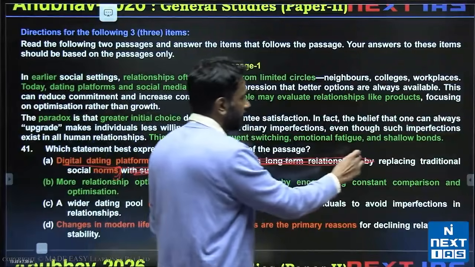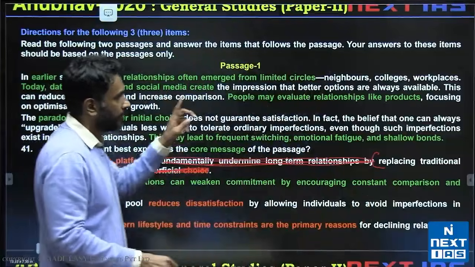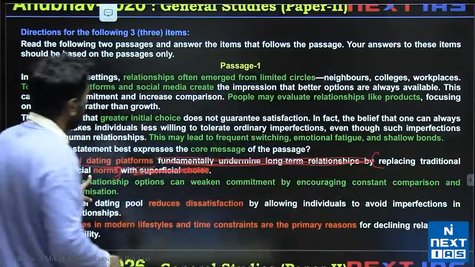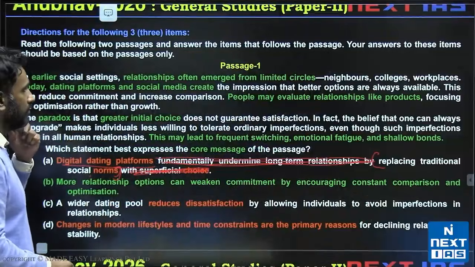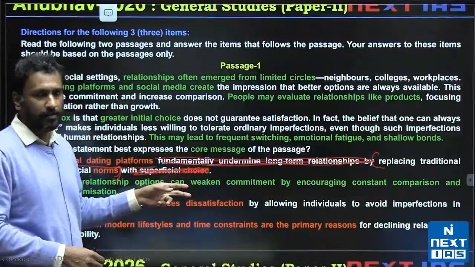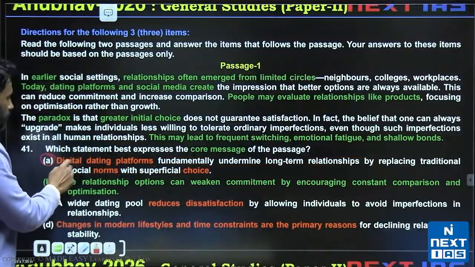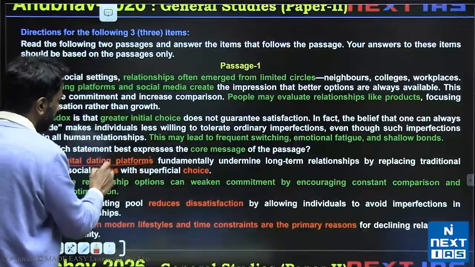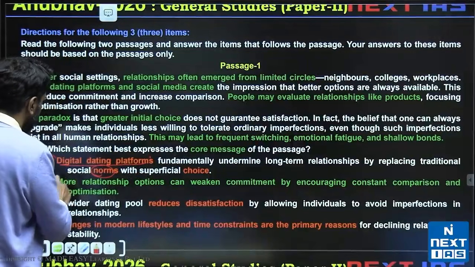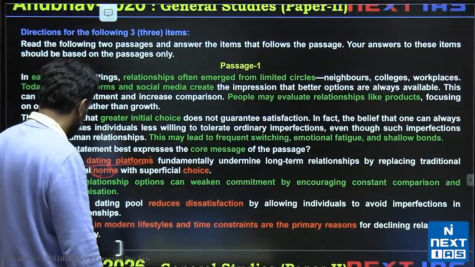If you read these words, those of you who think A is right, if you just read these words, digital dating platforms replace traditional norms. That's not what they outright do. That happens because they are in the market. Okay. So A has these two problems. One is it speaks only of this, and then it states that it changes social norms. B has no such problems. B states exactly what the core message is.